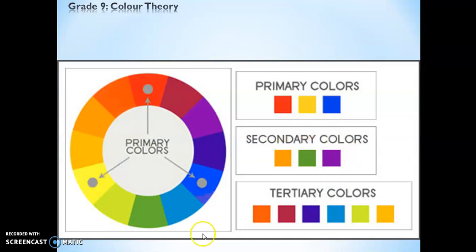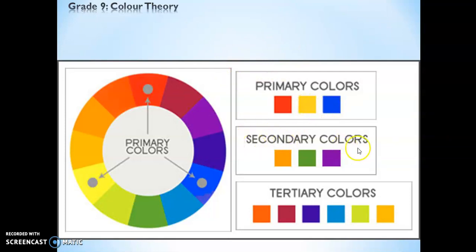Right, so this is a color wheel, and there are three color schemes that you need to know. You must know all these three color schemes. First is primary colors. Primary colors are colors that already exist and are not created by any other color. Primary colors are red, yellow, and blue.